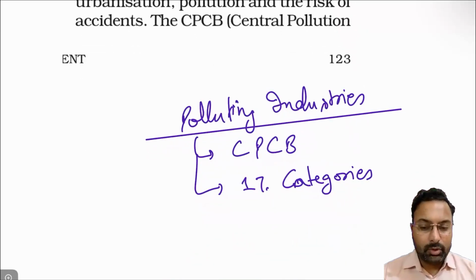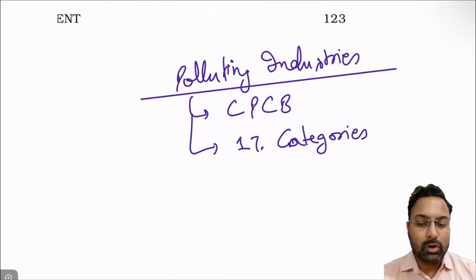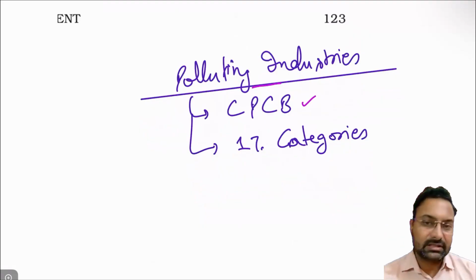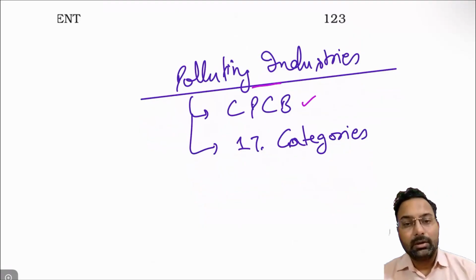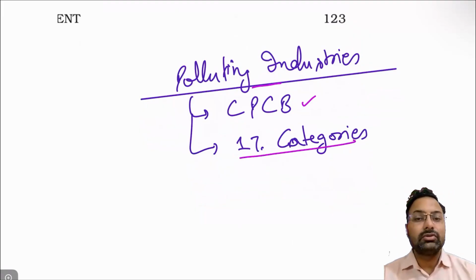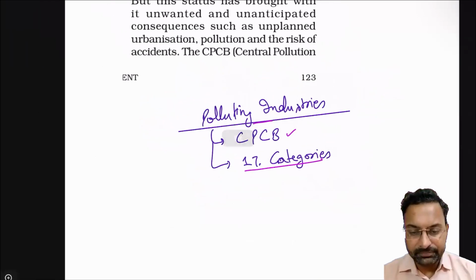Now, polluting industries must also be there. Those polluting industries have been graded by the CPCB. CPCB is the Central Pollution Control Board, and those industries have been categorized into 17 categories based on the pollution that they create in the environment, right?